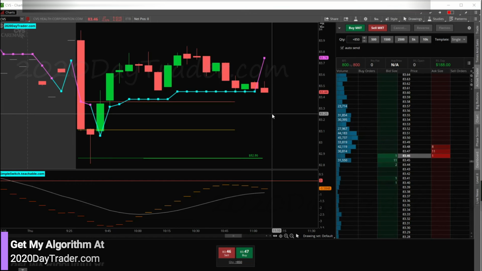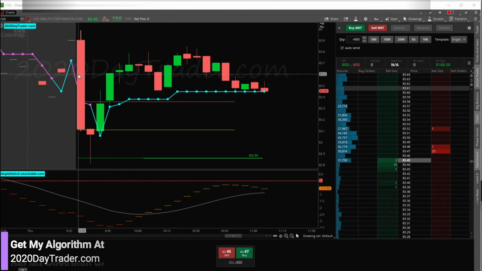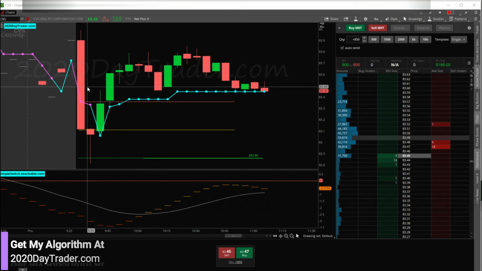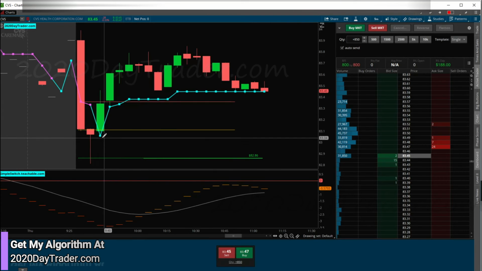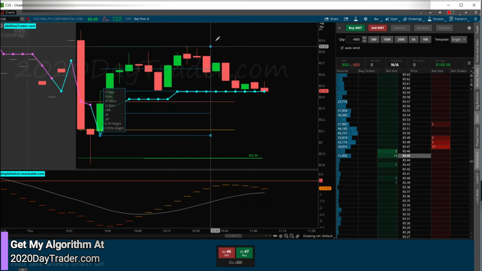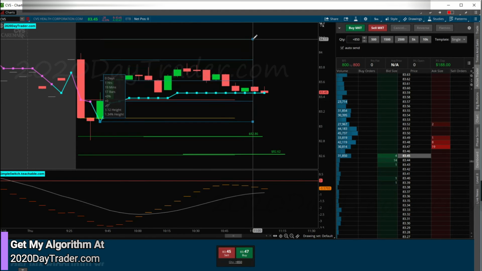CVS. So CVS, we did have a trade. So right here we trade this on the switch back and also on the simple switch day trading strategy. I only traded it on the simple switch strategy today. I usually trade whatever comes up first. I don't often trade both, although I probably should. I'll show you what would have happened here.